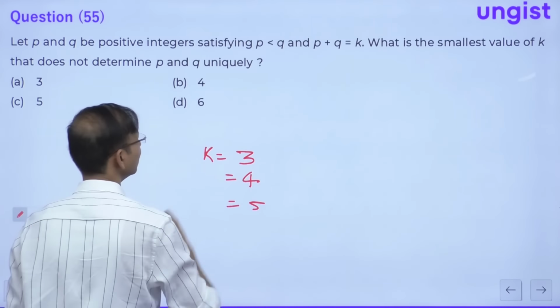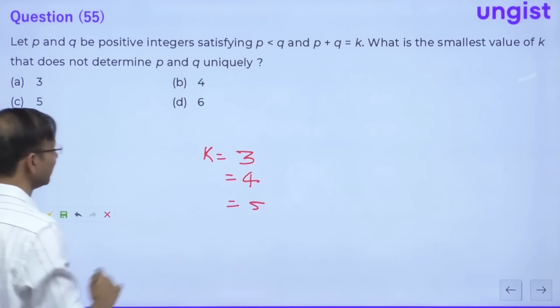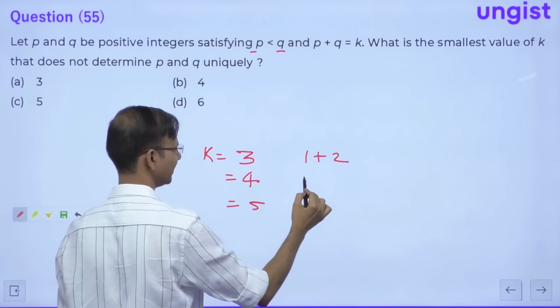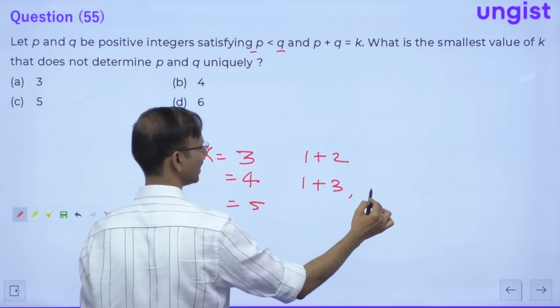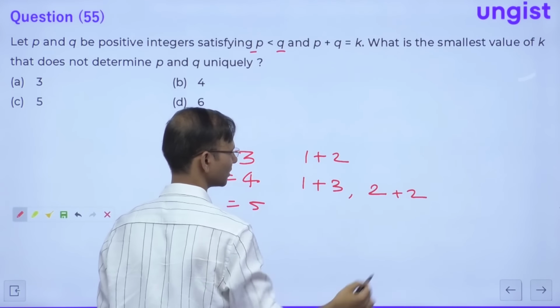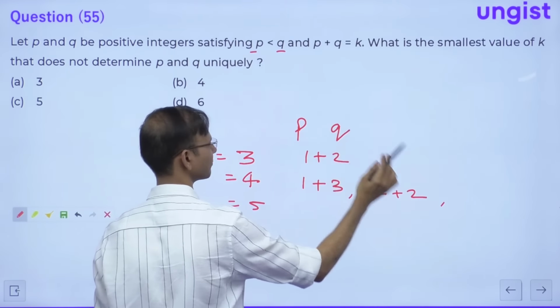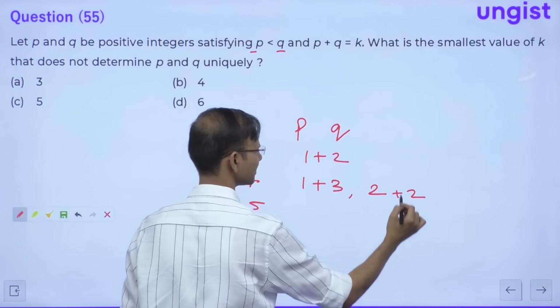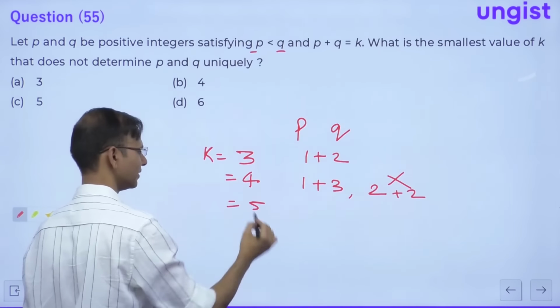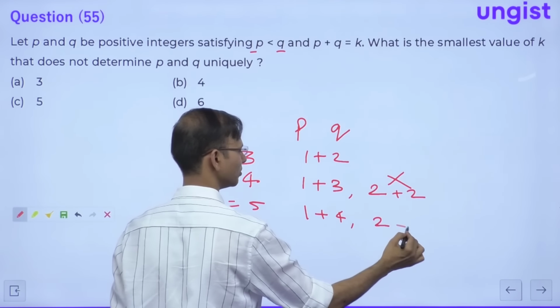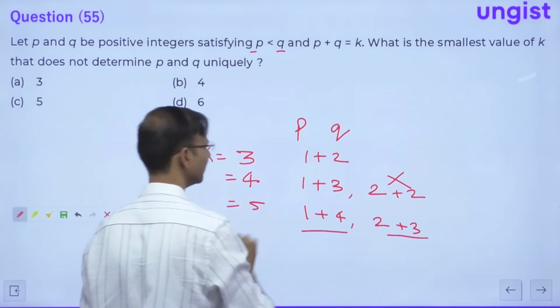Okay. So P plus Q is equal to K where P is less than Q. So this is 1 plus 2, right? This is 1 plus 3 and 2 plus 2 or 3 plus 1, right? But this is P, this is Q. Okay, this is not possible. And in case of 5, this is 1 plus 4 and this is 2 plus 3, right?